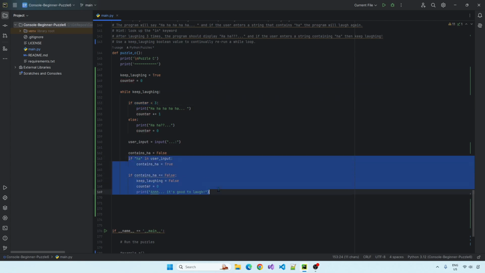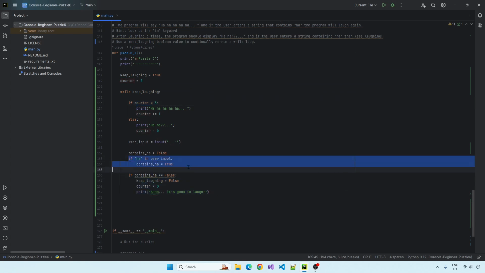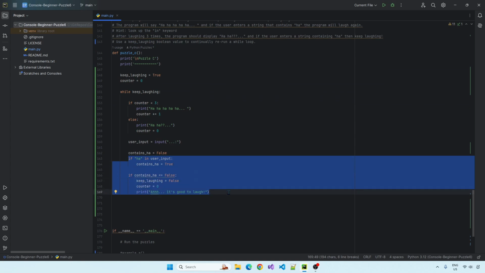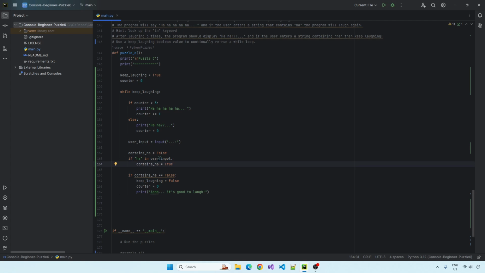Probably simplify this. You could probably do this differently. I've got a feeling you could maybe put this all in 1 or 2 lines, but I just wanted to sort of step through for absolute beginners what we're doing here. So I think that's the 3 puzzles. Yeah, I had fun.